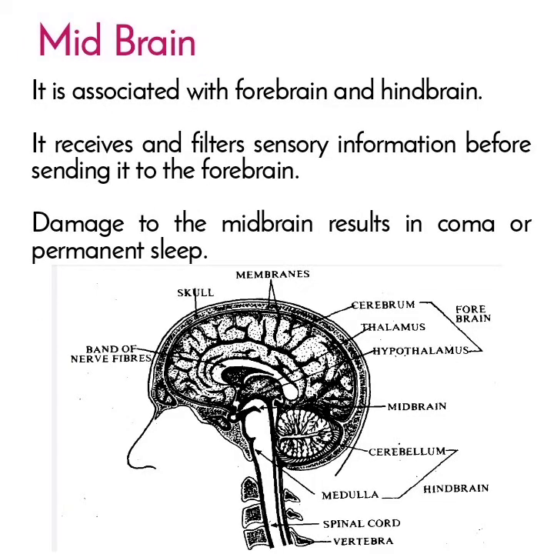Midbrain. It is associated with forebrain and hindbrain. It receives and filters sensory information before sending it to the forebrain. Damage to the midbrain results in coma or permanent sleep. In the figure given below, you can see the 3 parts of the brain, that is the forebrain, midbrain, and the hindbrain.